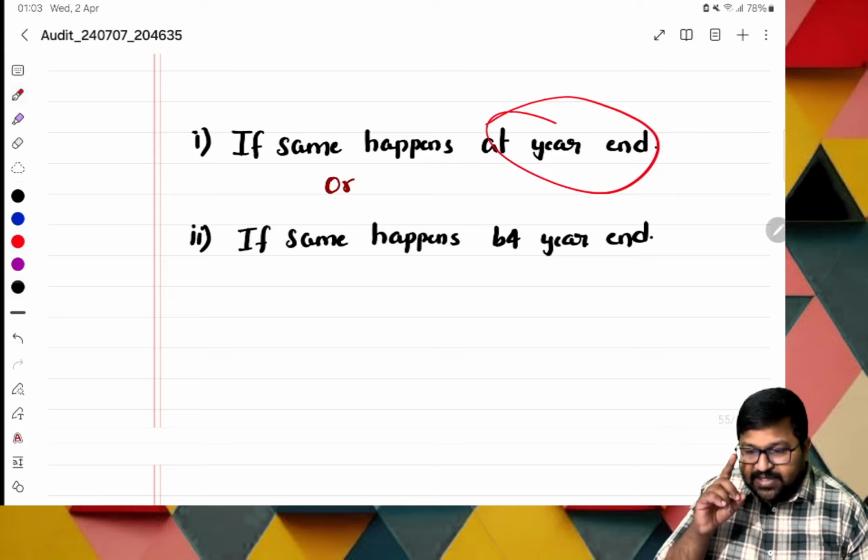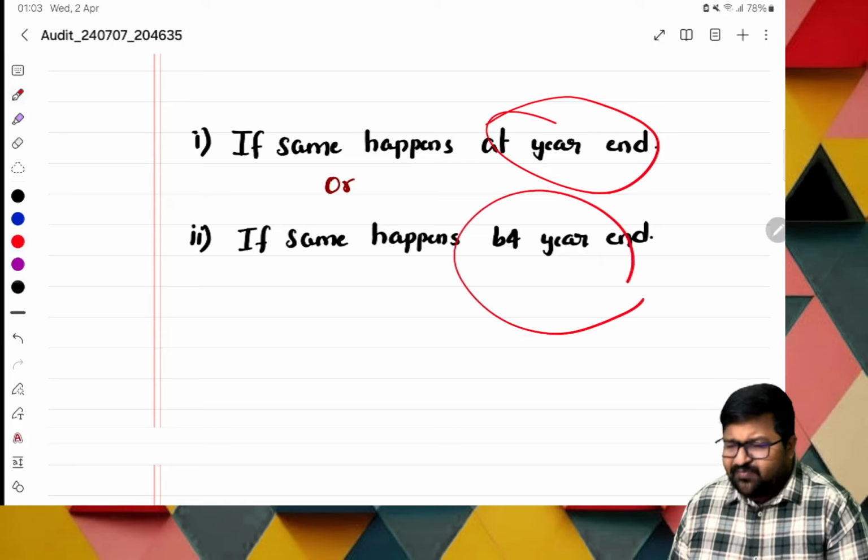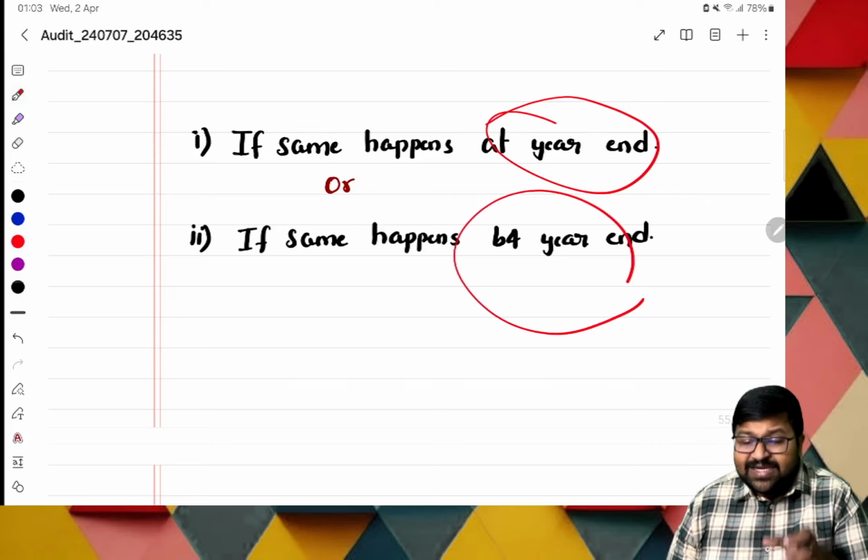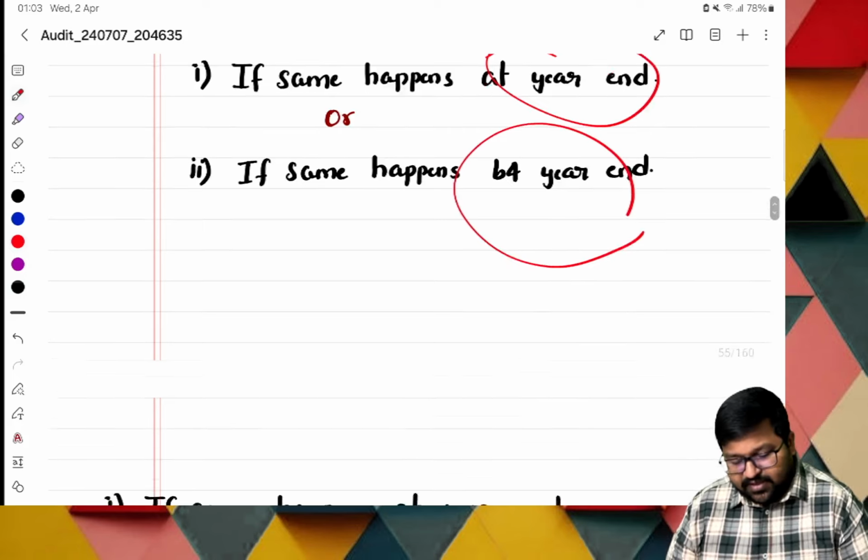So the 1000 amount is not properly recorded at all. Okay. If it happens before year end, no issues. Normally, no issues. But if they are preparing some sort of interim financials, it will affect them. Okay. This is the case.